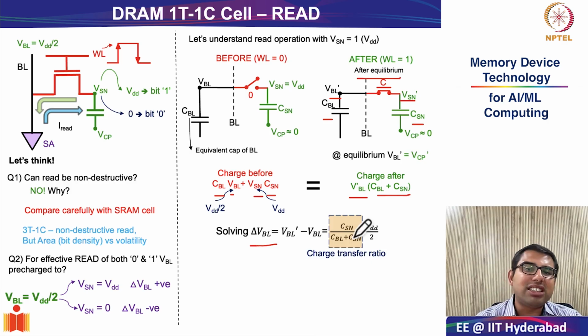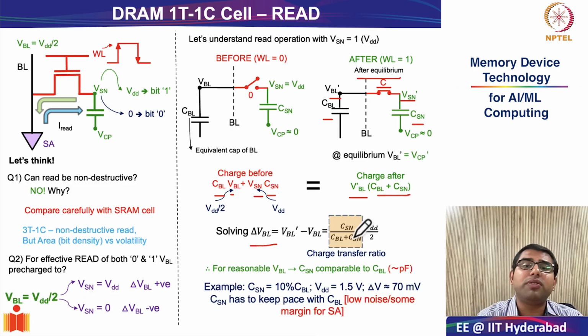Why is it called the charge transfer ratio? The ratio of CSN to the total capacitance of this system tells you the amount of charge that will actually flow from the bit line capacitance to the storage node. This ratio is very essential for this particular reason.